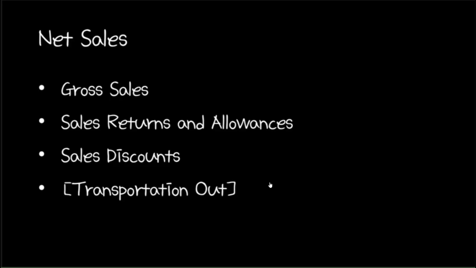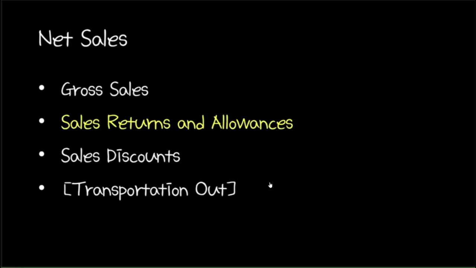Buyers may be dissatisfied with the merchandise or goods that they received. This could be because the goods arrived damaged, or were incomplete, or were not what they ordered, or arrived way after the promised arrival date. In these cases, the buyer may return the goods to the seller, or the seller can just decrease the selling price of the goods. These returns and decreases in selling price are recorded collectively under an account called Sales Returns and Allowances.